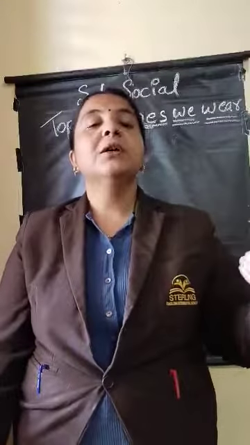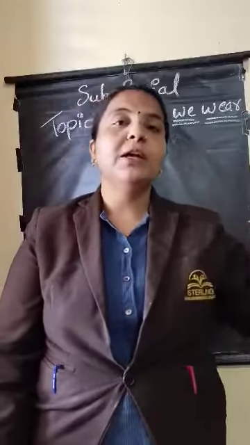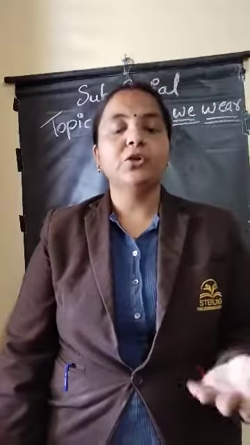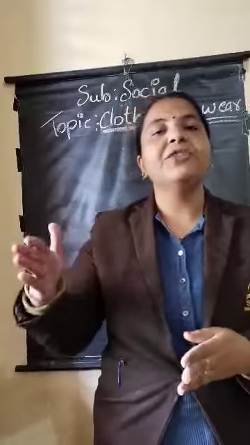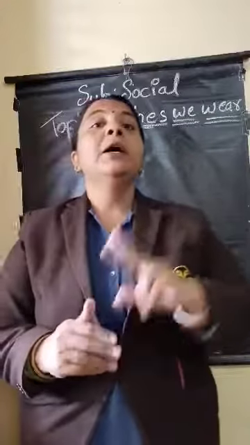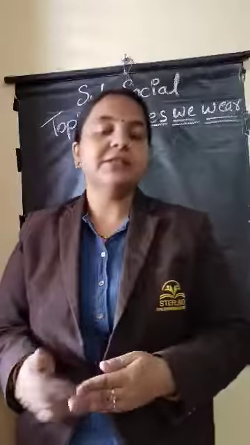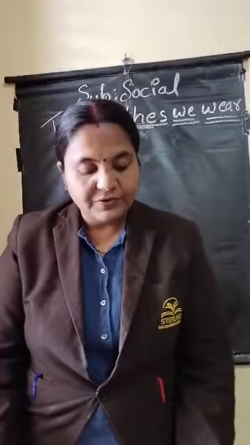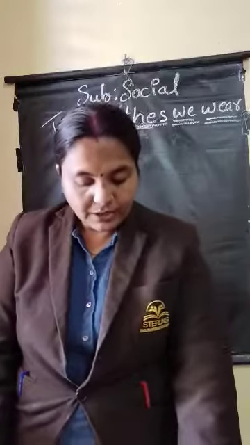Here I told you there are two types of fibers. One is natural fibers, which we get from nature, and one is artificial. Artificial means it is made by us. Natural fiber means what nature gives us. So this page is about that.